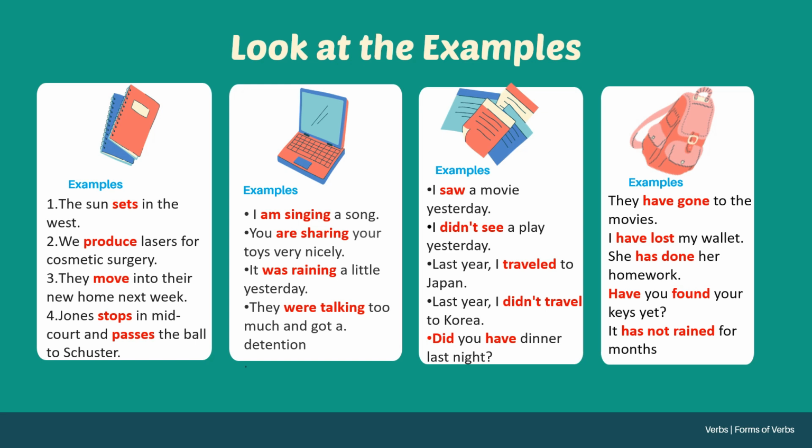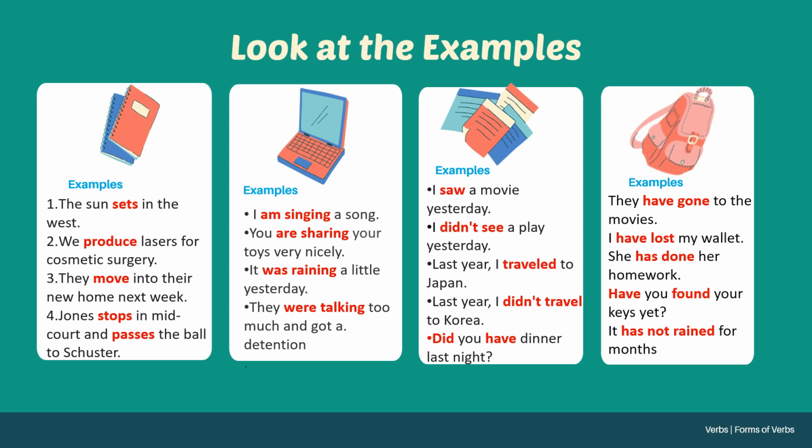Jones stops in mid-court and passes the ball to Schuster. Schuster is the name of the person. Okay, it's a proper noun. See, Jones, how many nouns? Only one person. So that's why stops and passes. Suppose Jones and John, stop will come and pass will come.